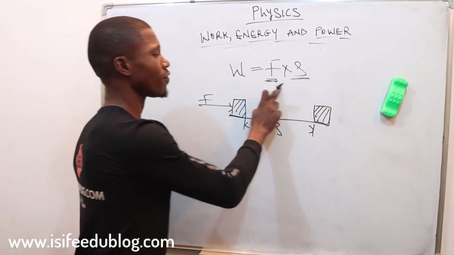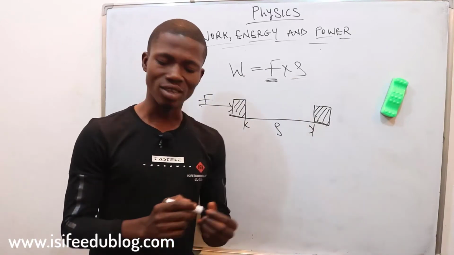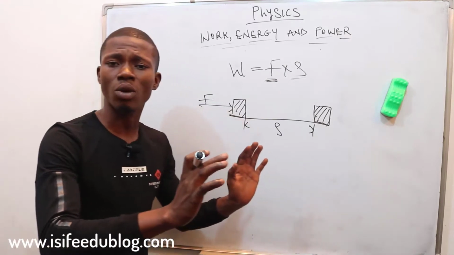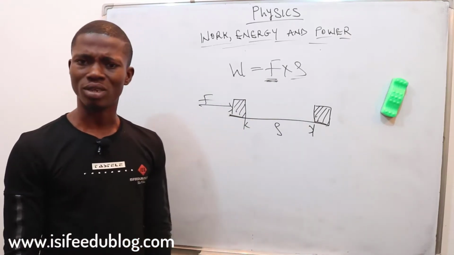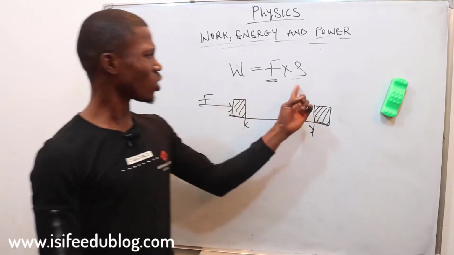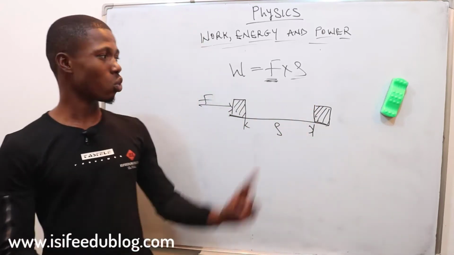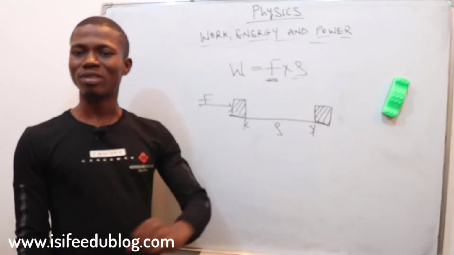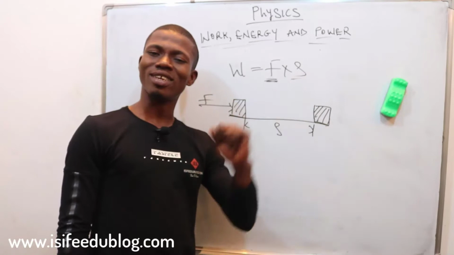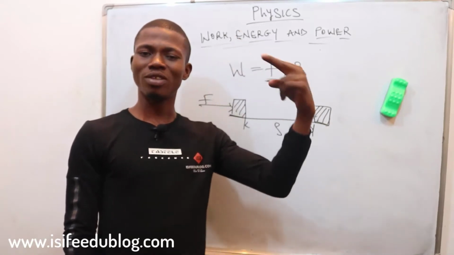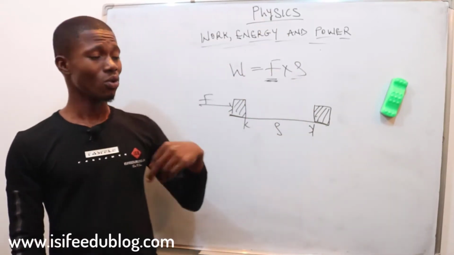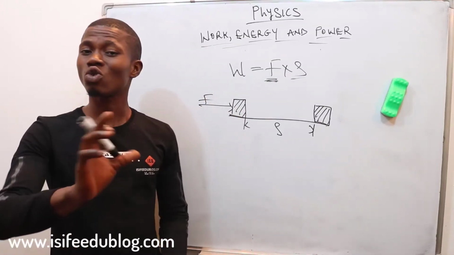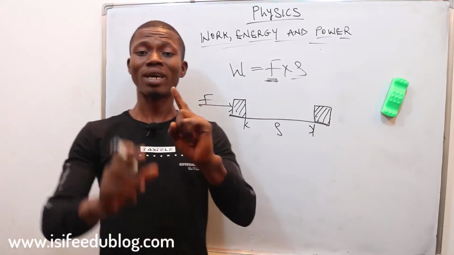How about when we apply force and there is no displacement, there is no movement? Let me say I'm about to push a very big lorry. As I'm pushing it, it is not moving. I keep pushing it, it is not moving. Is work done? No work is done, because work must be done whenever there is force and there is a displacement. What about when there is a displacement and there is no force? Let's say the rotation of the earth around the sun. When the earth rotates around the sun, there is a displacement, but there is no force. So there is no work done on the earth by the sun.